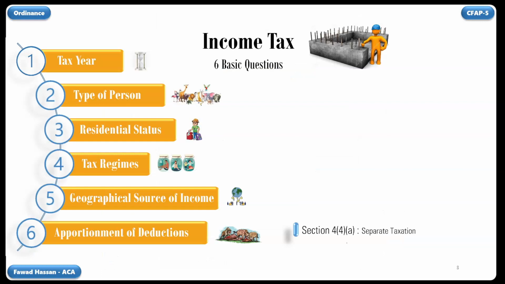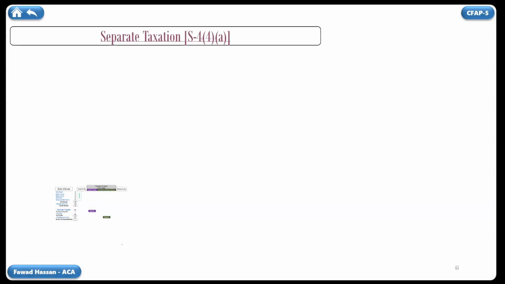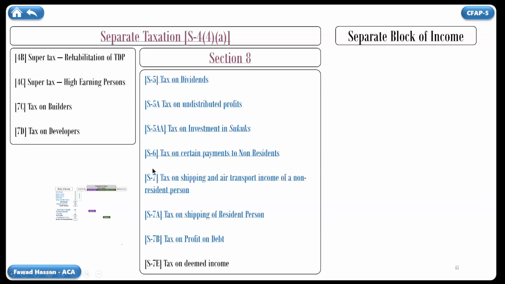Let's move back to our presentation. Click on the Tax Regime link. And then click on this purple box. Now we are on a slide which is about separate taxation. On the basis of our conclusions, we have grouped sections of Chapter 2. First group includes Section 4b, Section 4c, Section 7c, and Section 7d. Second group is for Section 8. Section 8 gives us a list of those sections where tax imposed is final tax. We will talk about each in a separate video.